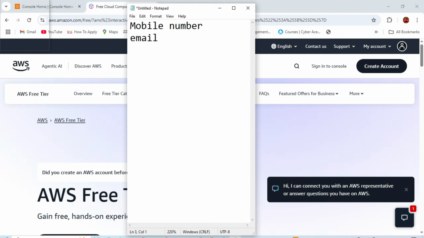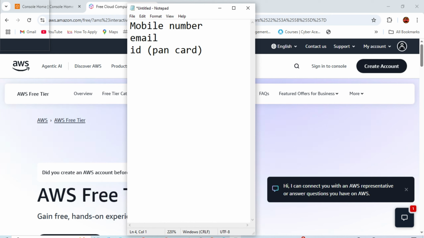Third is the ID. In India, most people have to provide the PAN card, and I am not sure what ID people provide in other countries. But if you have used your PAN card earlier while creating an account, and you provide the same PAN card here, AWS is definitely not going to allow you to create the account. So try to avoid this and create with new details.